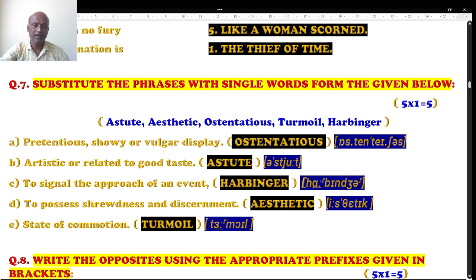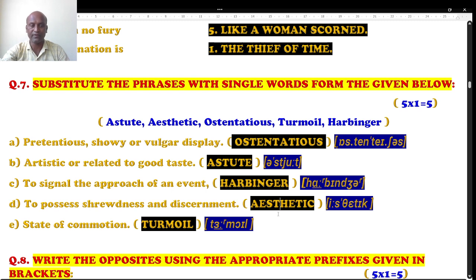Question D, to possess shrewdness and discernment. Nothing but aesthetic. You see, aesthetic. Well, next one, state of commotion. Commotion is nothing but a kind of turmoil, or what you say, galabe gaddala. So turmoil is the right answer. Likewise, all these options, all these clues, I matched before the questions, and I have finalized it.